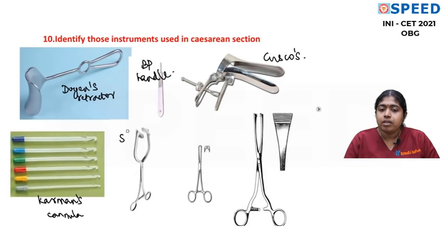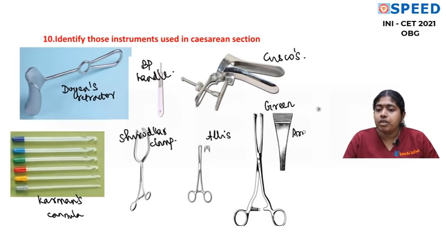This is a Shirodkar's clamp, or sometimes called Shirodkar's vaginal wall retractor also. Shirodkar's clamp, your ordinary Allis forceps, Allis. And this is the very peculiar Green Armytage forceps.